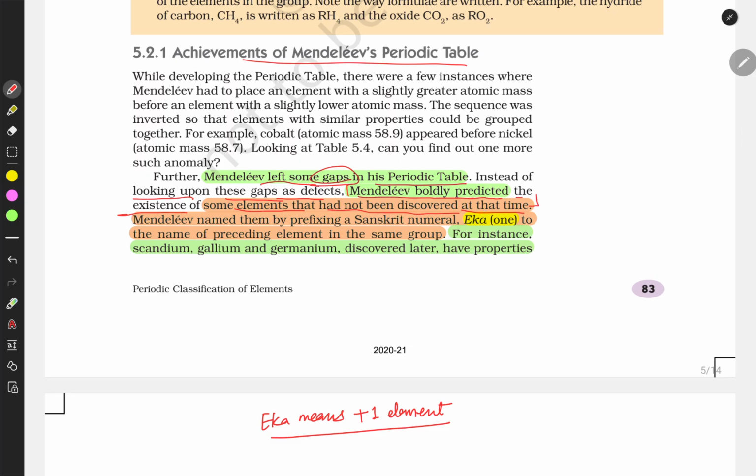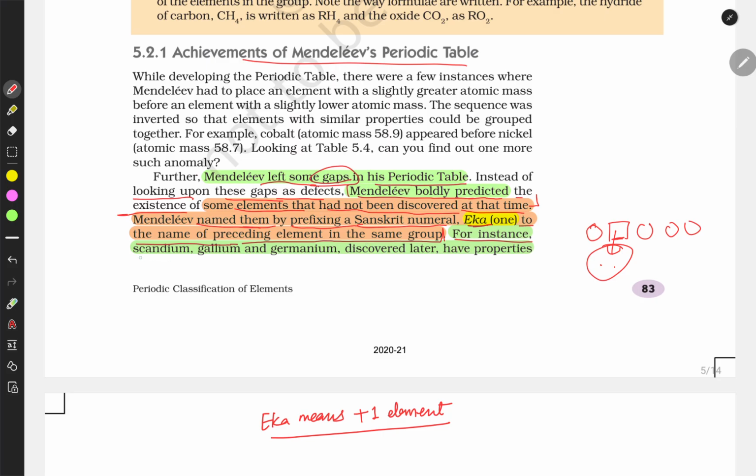So he predicted some elements. Suppose there is a gap in the periodic table, he predicted there must be some element there which has not yet been discovered, and Mendeleev named them by prefixing the Sanskrit numeral eka to the name of the preceding element in the same group.